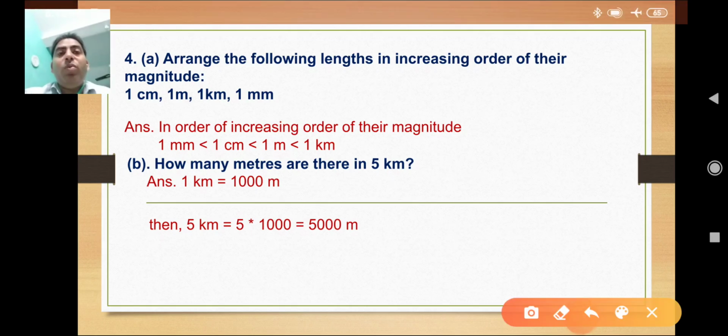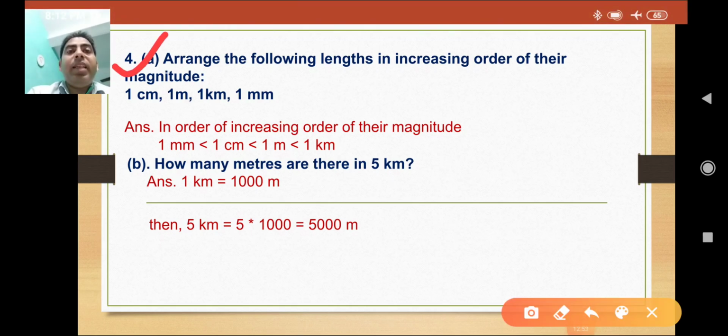Now question number 4: arrange the following lengths in increasing order of their magnitude. Which is bigger and which is smaller, we have to arrange in increasing order. In the previous question I discussed that the smallest unit is the millimeter, then comes the centimeter, then the meter, then the kilometer. So from the smallest, millimeter, to kilometer, we have arranged them like this.